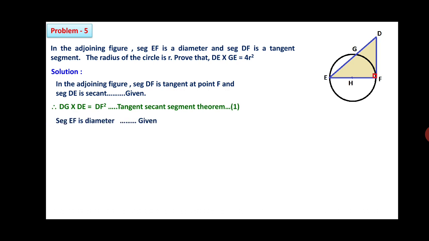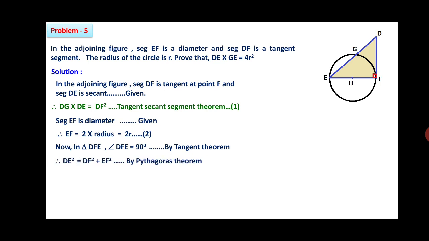Now, you can see that segment EF is the diameter, means EF is equal to twice the radius, which is 2R, R is the radius. This is statement number 2. Friends, in triangle DFE, shaded portion, angle F is 90 degrees by the tangent theorem. Therefore, you can use the Pythagoras theorem. DE square is equal to DF square plus EF square. But EF is 2R, so EF square is 4R square. Therefore, DE square is equal to DF square plus 4R square. Therefore, you can write DF square is equal to DE square minus 4R square. 4R square goes to the left hand side, it will become minus. This is statement number 3.